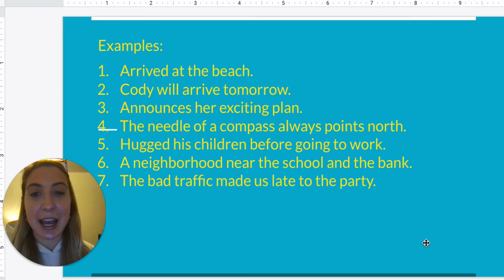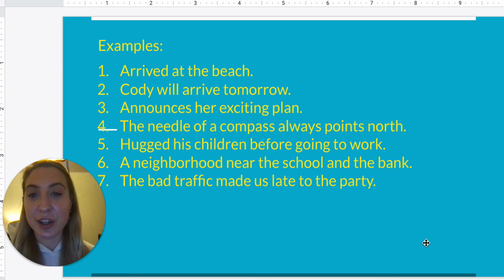So we have to decide if the group of words is going to be a sentence fragment or a complete sentence. A complete sentence has a subject and a verb, so we know who or what the sentence is about and what they are doing. So we can ask those questions. And a sentence fragment is going to be missing the subject or the verb, so we're not going to be able to answer both of those questions.